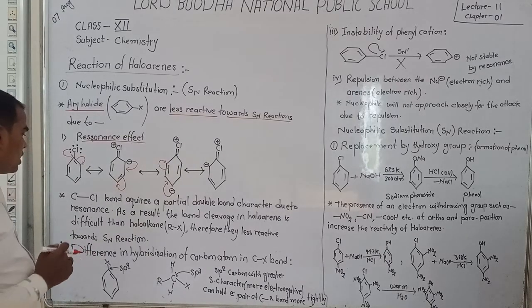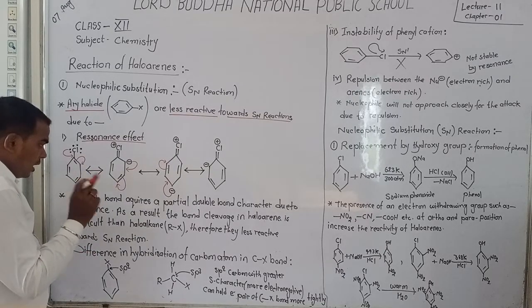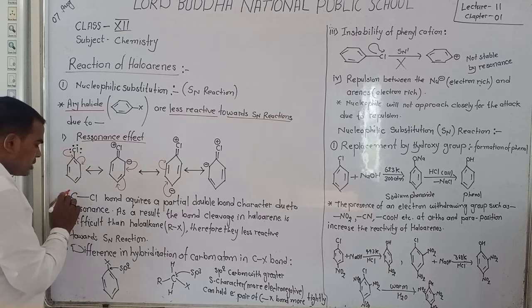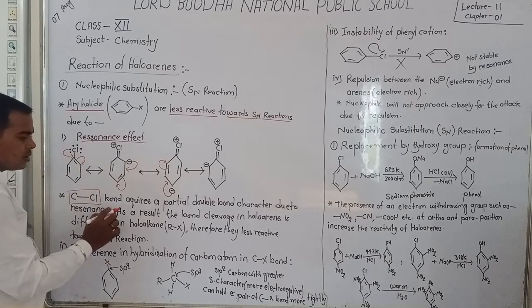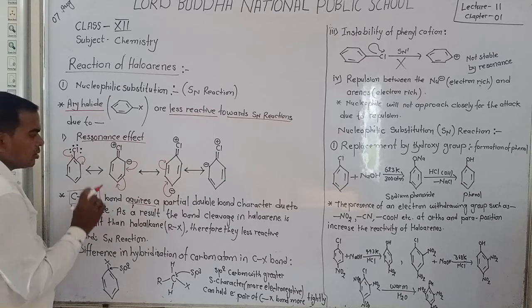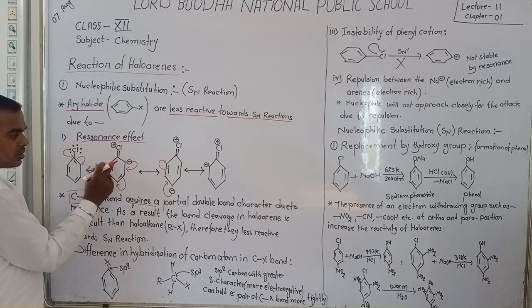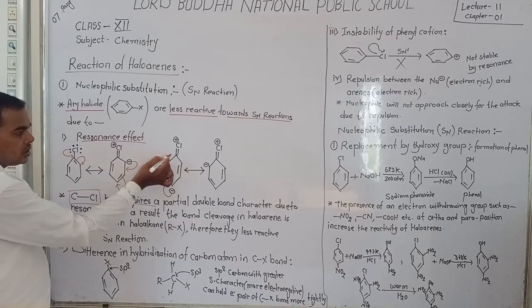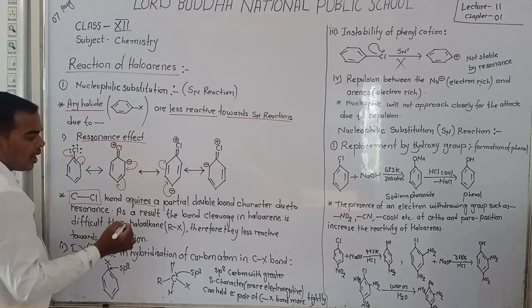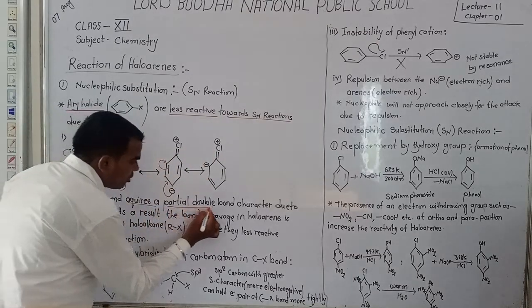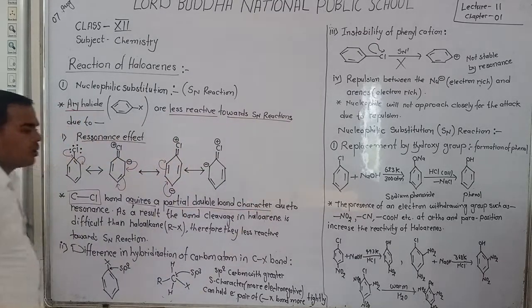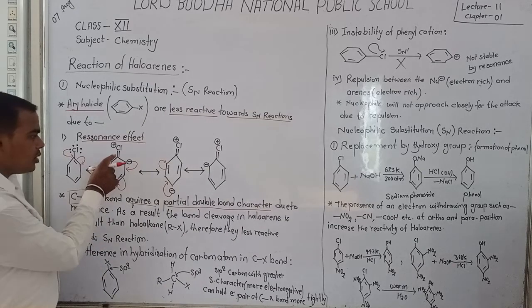Dear student, in haloarenes the C-Cl bond acquires partial double bond character. Here you observe double bond character.